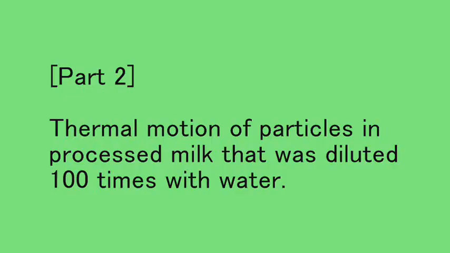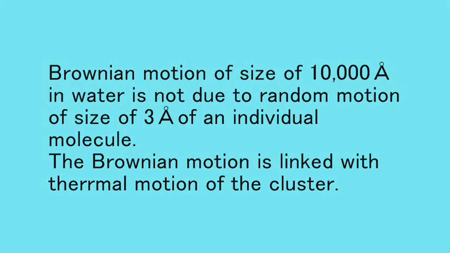Part 2. The next videos show the thermal motion of clusters in processed milk that had been diluted 100 times with water. Brownian motion of size of 10,000 angstroms in water is not due to random motion of size of 3 angstroms of an individual molecule. The Brownian motion is linked with thermal motion of the cluster.